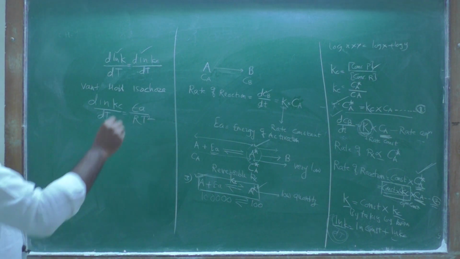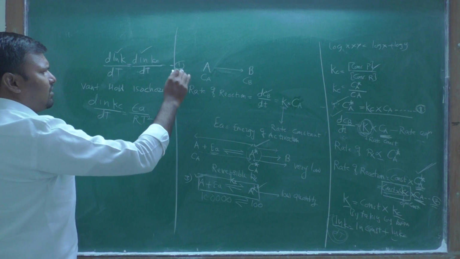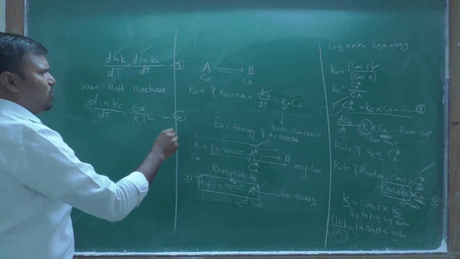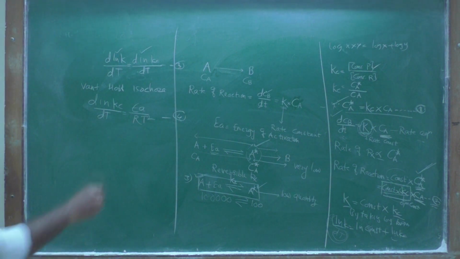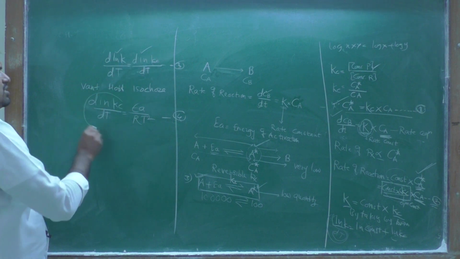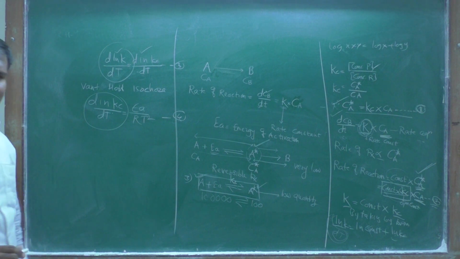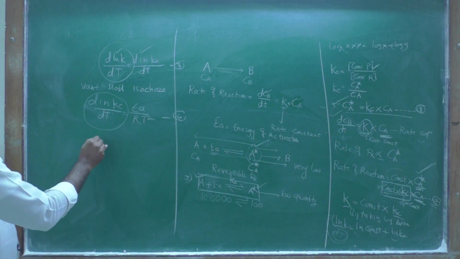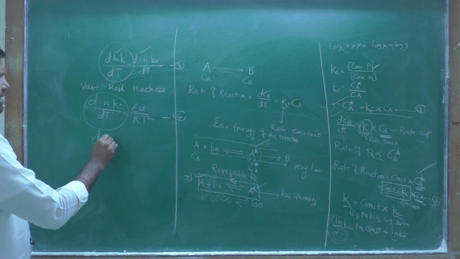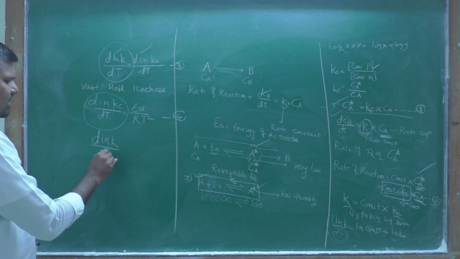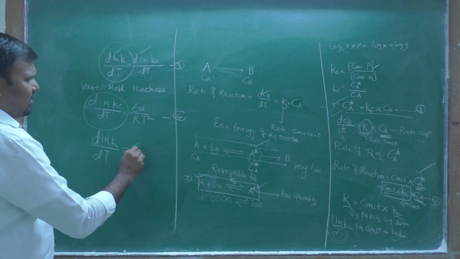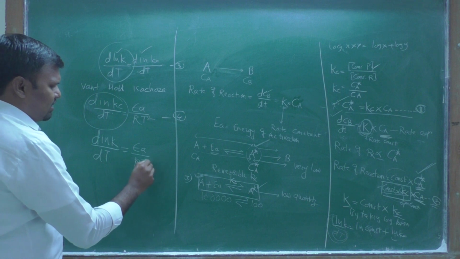Therefore, by comparing equations 3 and 4, we can replace this term by this term, because they are equal. Therefore, you obtain del ln k upon del T is equal to Ea upon RT square.